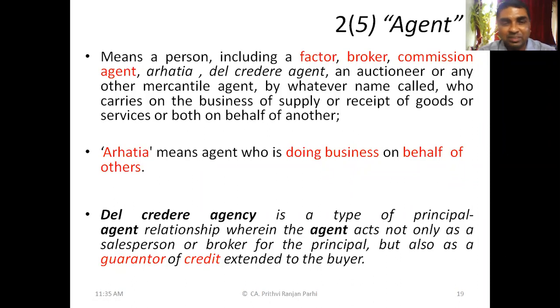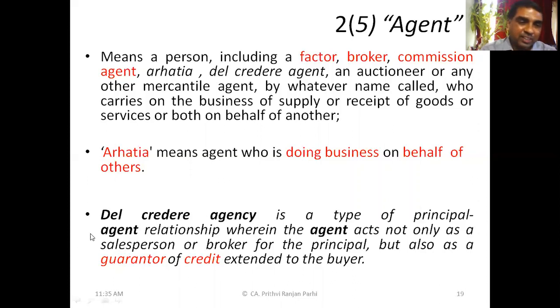Here what happens, the agent gives a kind of guarantee. Okay, here is a detailed explanation of who is a Del Credere agent. It's a type of principal-agent relationship wherein the agent acts not only as the salesperson or broker for the principal, but also acts as a guarantor of credit extended to the buyer.